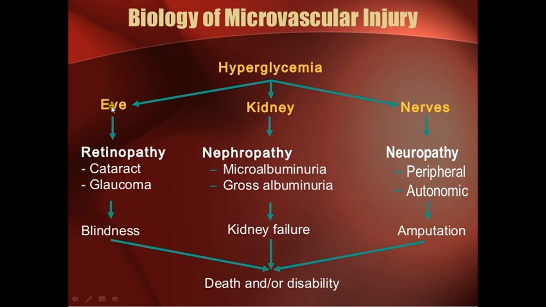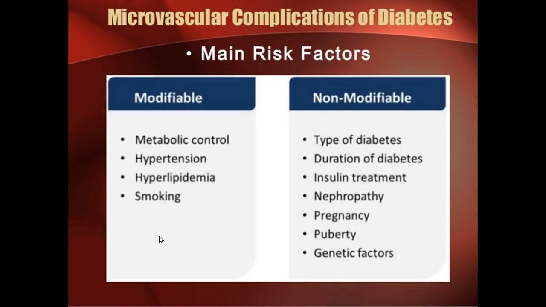This is occurring in the eye, leading to retinopathy, cataract, glaucoma, which in turn leads to blindness. Kidney leads to nephropathy, which is microalbuminuria, then gross albuminuria, then kidney failure. And in nerves, we have neuropathy, peripheral neuropathy, autonomic neuropathy, which can lead to amputation, and all of these in turn can lead to death or disability.